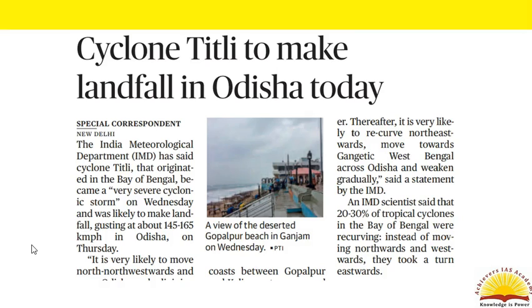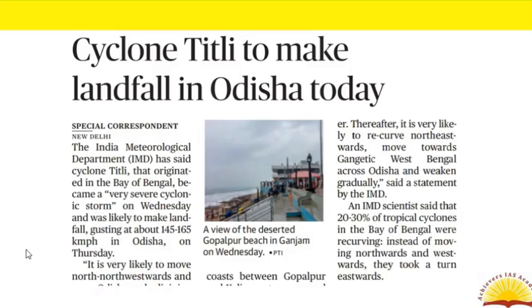Cyclones in the North Indian Ocean basin are named by the Indian Meteorological Department, and the 8 countries in the North Indian Ocean region, namely Bangladesh, India, Maldives, Myanmar, Oman, Pakistan, Sri Lanka, and Thailand, prepare a list of names, among which one is picked in an order to name the cyclones. Cyclones are named to provide ease of communication and easy information dissemination for the general public.